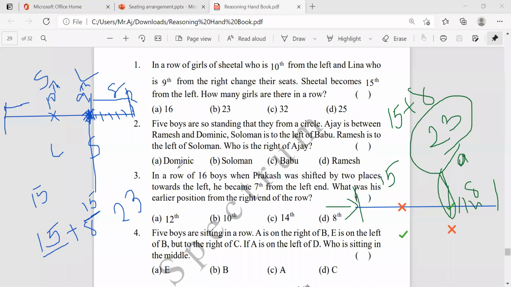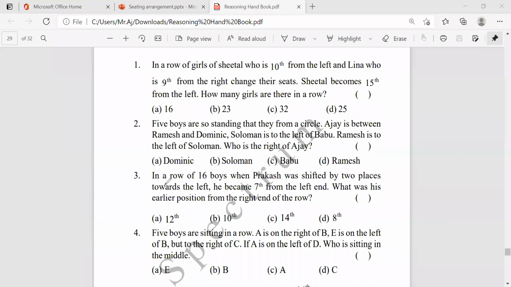Hope you understand. Now next, see, in a row of 16 boys, when Prakash was shifted by 2 places towards left, he became 7th from the left end. What was his earlier position from the right end of the row? So here they have given how many are in the row: 16 members in total.